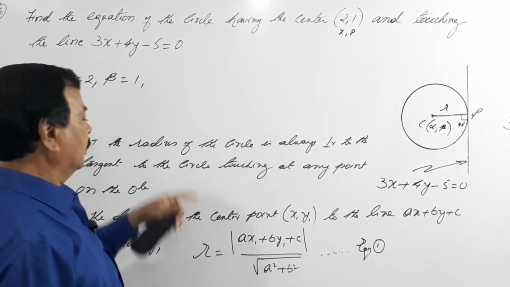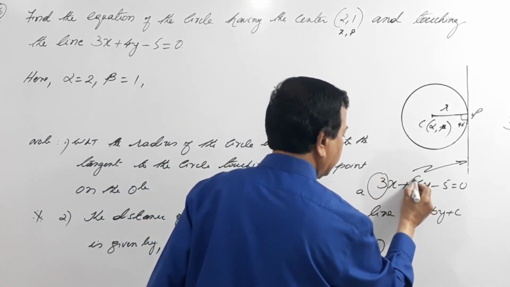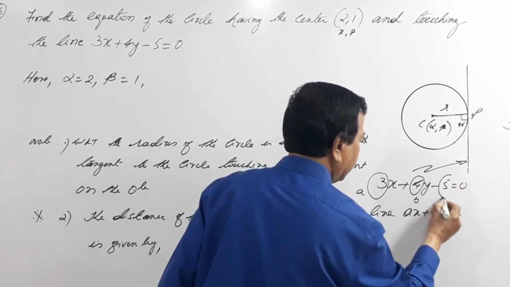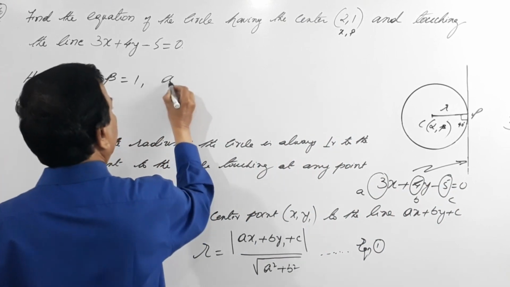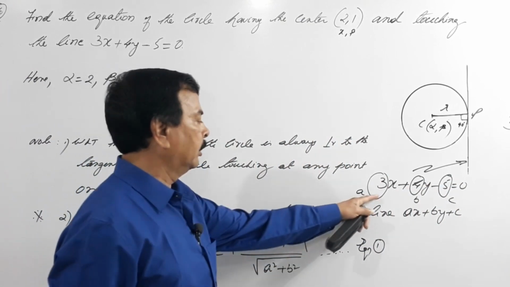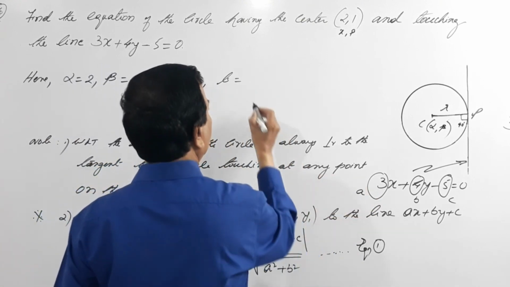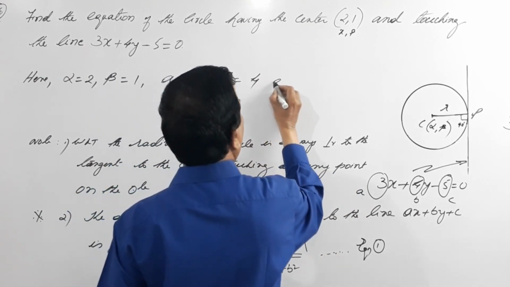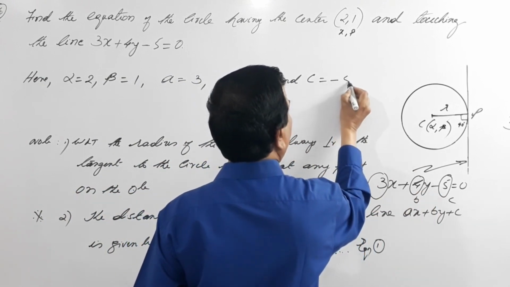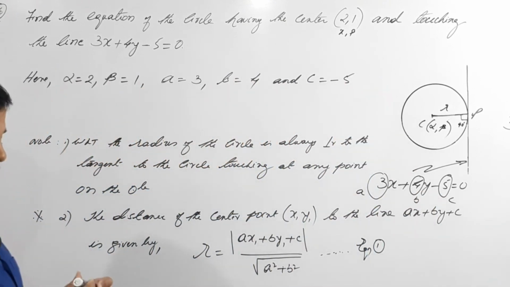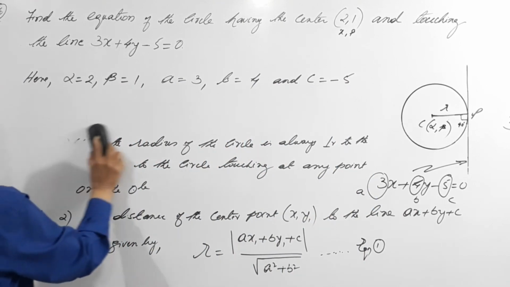And this is our A, this is our B, and this is our C. So here A equals 3, B equals 4, and C equals minus 5. Done. So I substitute these points.